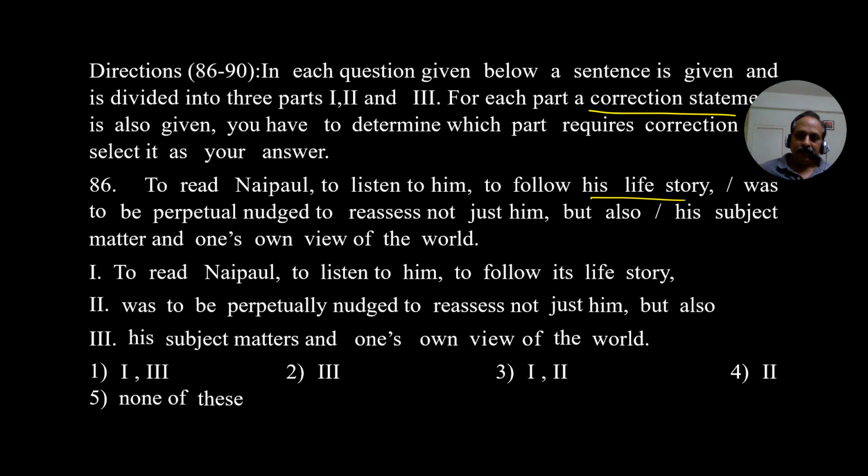Was to be perpetually nudged to reassess not just him, but also his subject matters and one's own view of the world. There is an error here. The instructions are a little confusing, but all that you have to do, look at the first part, second part, third part, see wherever there is an error, you have to select that one. Here, perpetual nudged is not correct. It should be perpetually nudged. There is an error here and this is the correct form. Answer is what based on that? Answer is the fourth option.